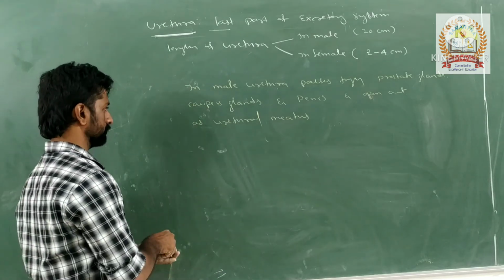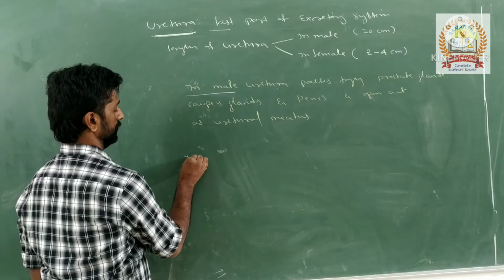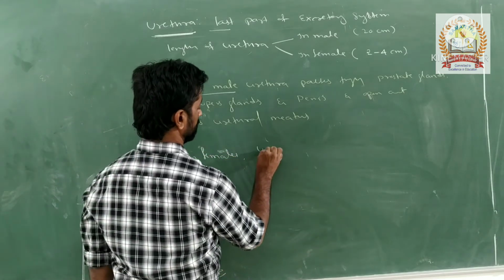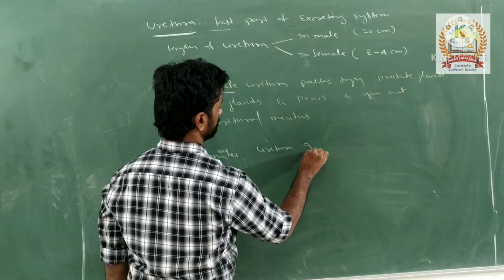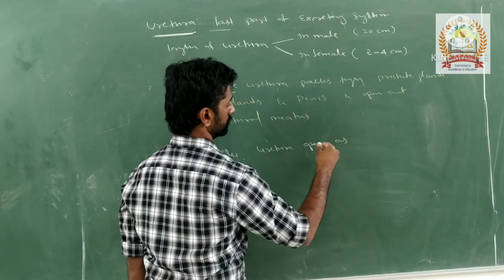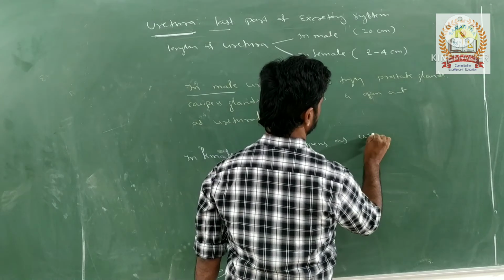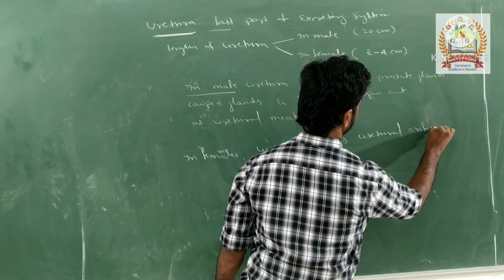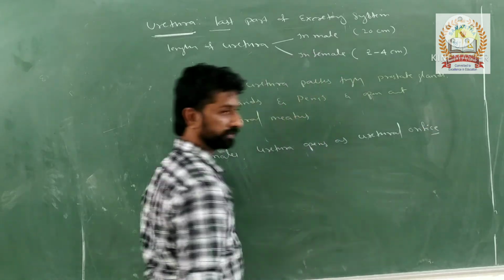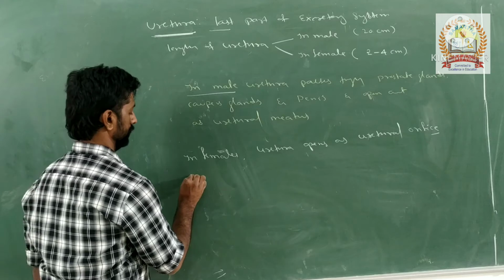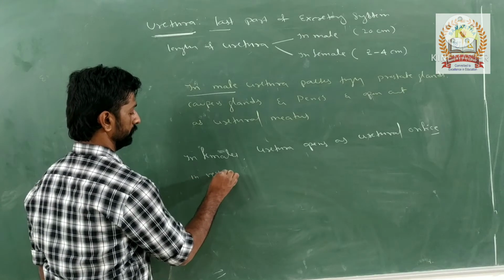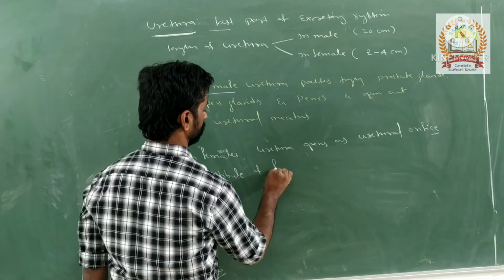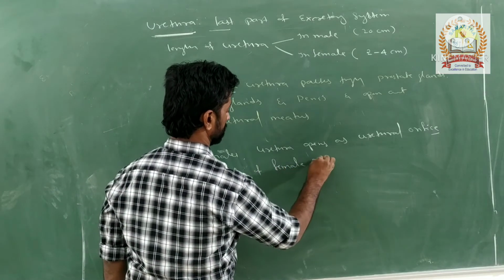What about in case of female? In females, the urethra opens as the urethral orifice in the vestibule of the female external genitalia.